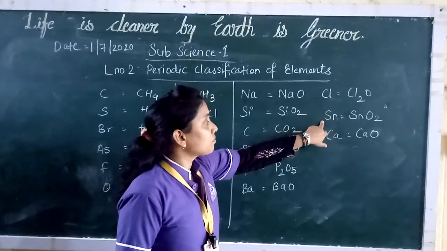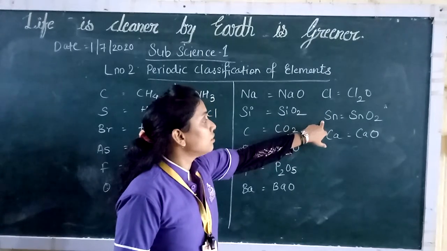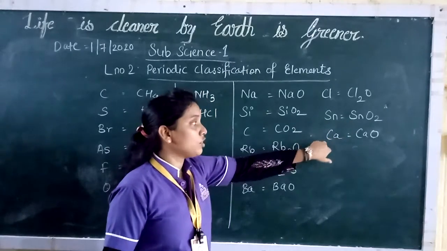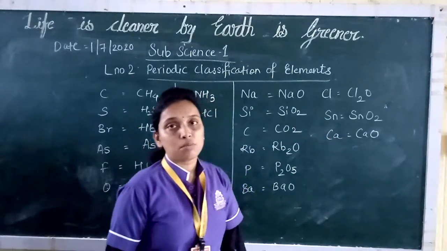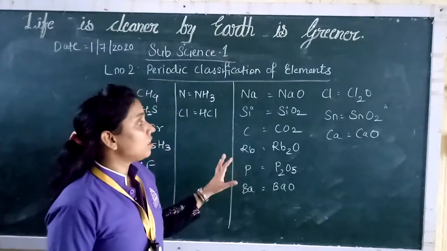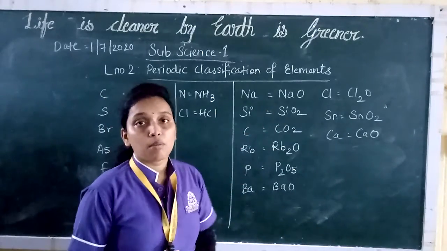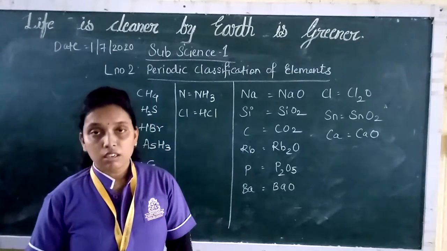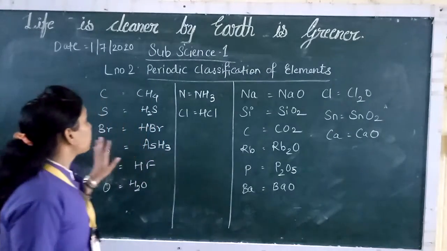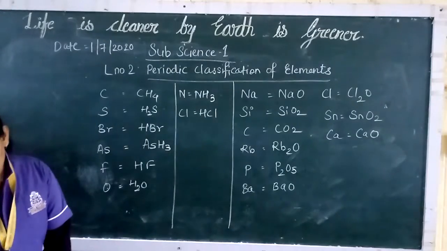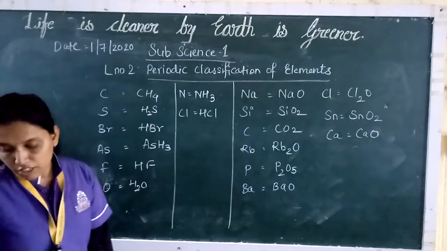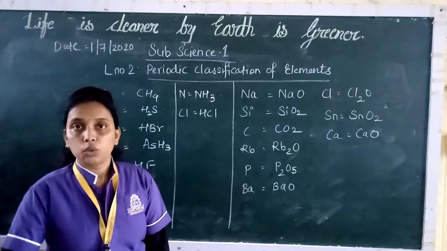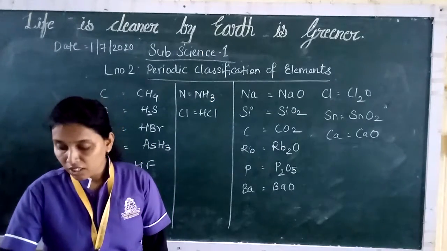And this is tin oxide, or stannic oxide. Calcium will form calcium oxide. So these are according to the formulas that he had predicted, which is given on page number 18 in the table. Then we have the second question, that is, write the molecular formula of the compound of the elements with hydrogen, referring to the same Mendeleev periodic table.